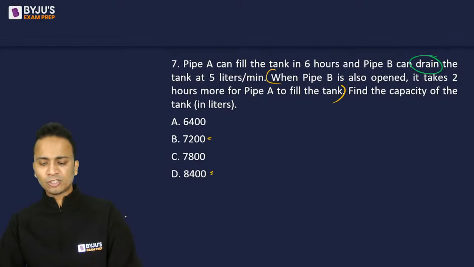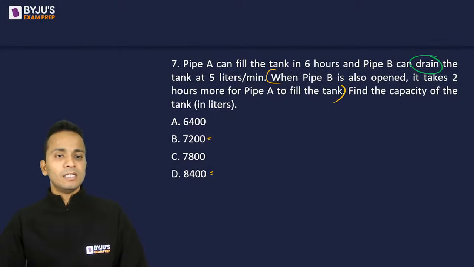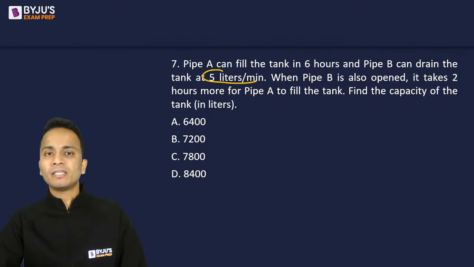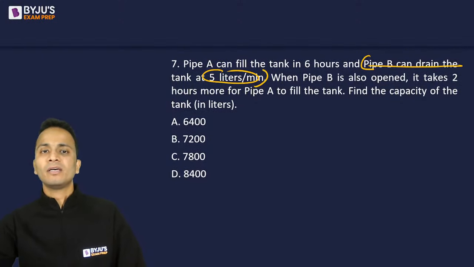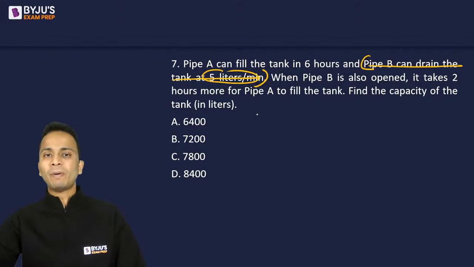Okay, so let's start solving this one. How I do these types of questions is, I ignore the part about pipe B draining at 5 liters per minute for now. So pipe A alone can fill the tank in 6 hours.